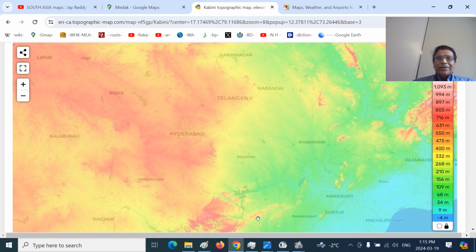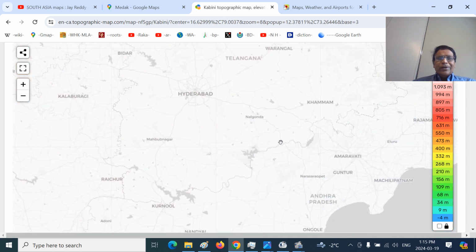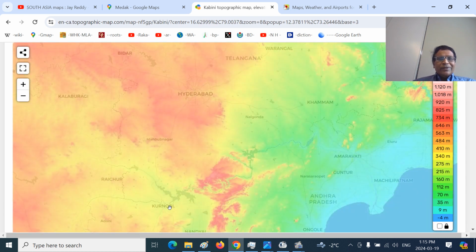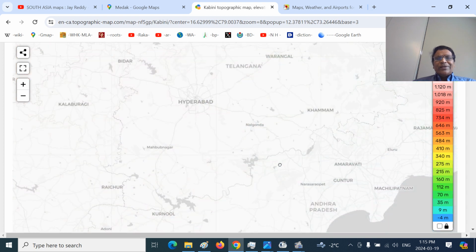This is the Krishna River. So you should always remember the landmarks. This is the Srisailam project. This is the Nagarjuna Sagar project. This is the Pulichintala project, you can see. So that is the southern part.